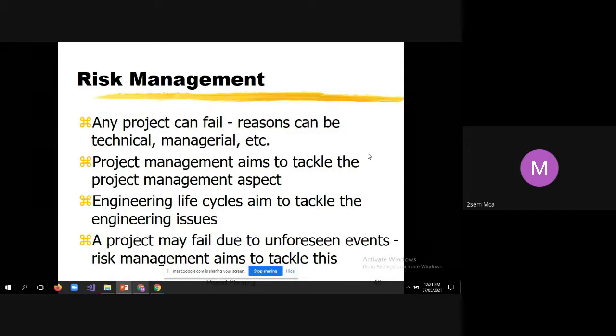This second point is very important. Project management aims to tackle the project management aspect. Engineering life cycles aim to tackle the engineering issues. A project may fail due to unforeseen events, which means we don't know what kind of problems may arise at various stages of the project in the future. Risk management aims to tackle these issues.